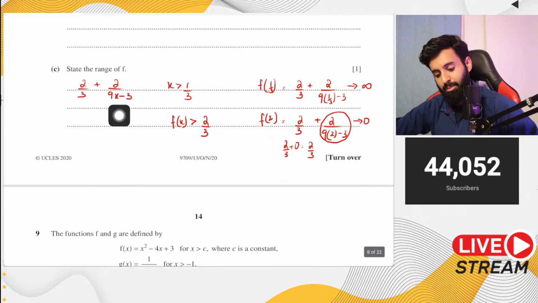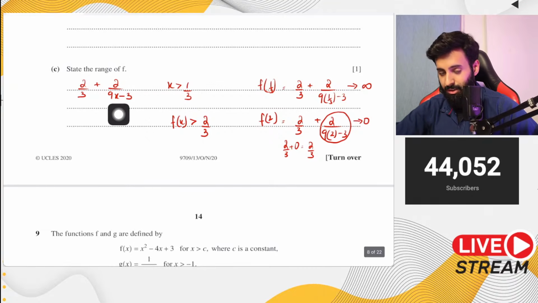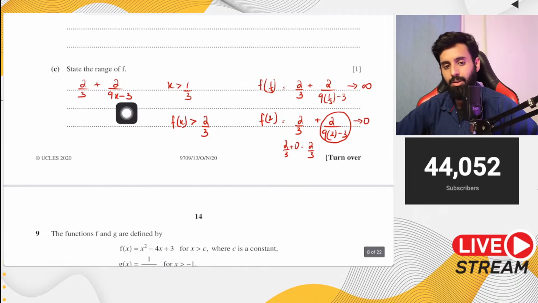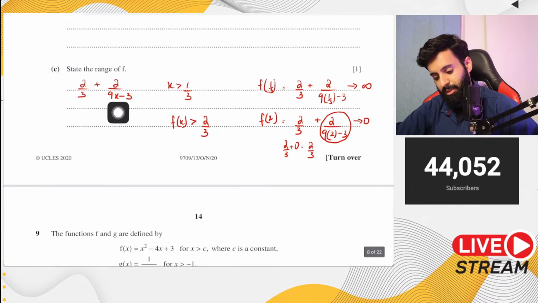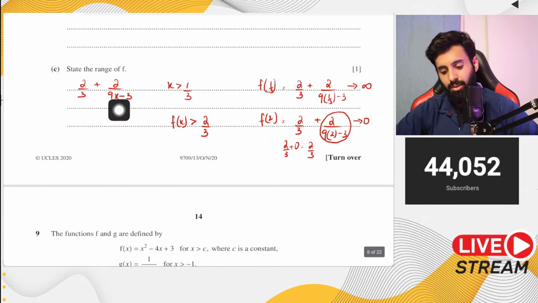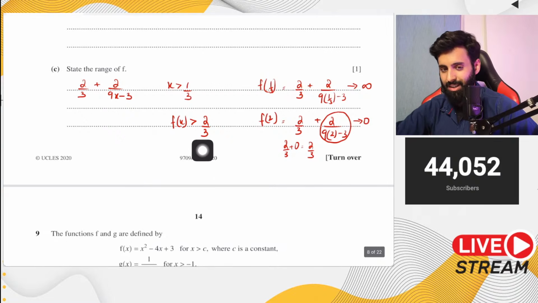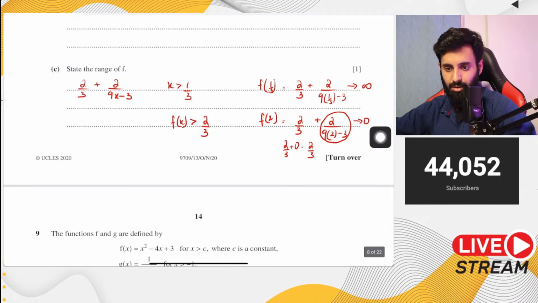When 2 is divided by a value that's extremely large, it becomes 0, and when you add 0 to 2 upon 3, it's equal to 2 upon 3. So that means it has to be at least 2 upon 3, and all the other values will be greater than 2 upon 3. So there you go.